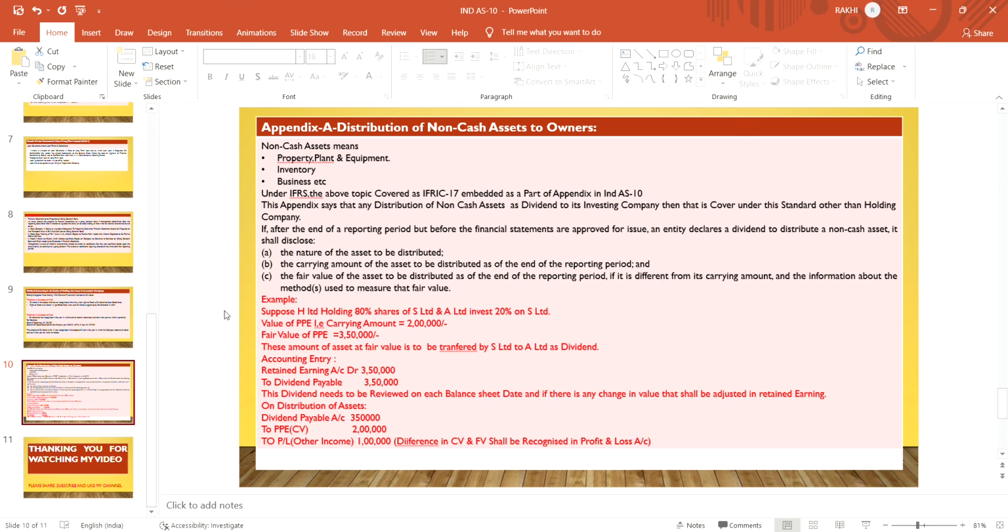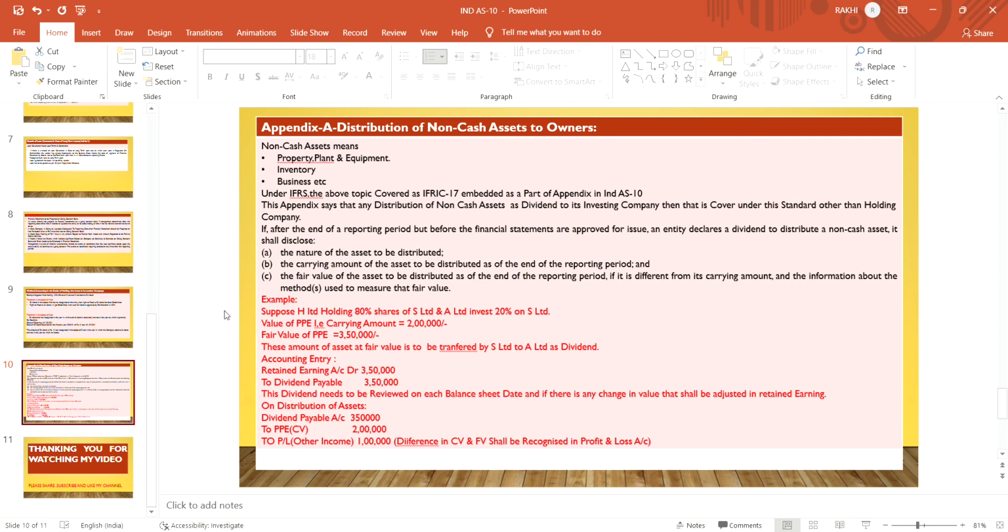The carrying amount of property, plant, equipment is 2 lakhs and the fair value of that asset is 3,50,000. So the asset at fair value is to be transferred by S Limited to A Limited as dividend. They will declare the distribution of non-cash assets to the owner. Means in this appendix, the owner will be A Limited and not the holding company.